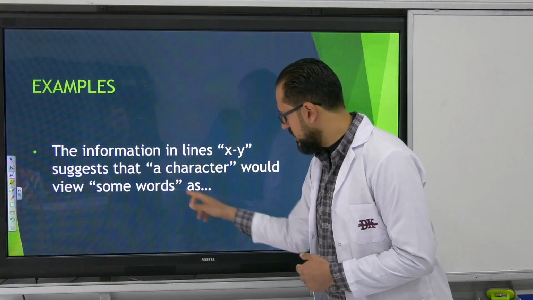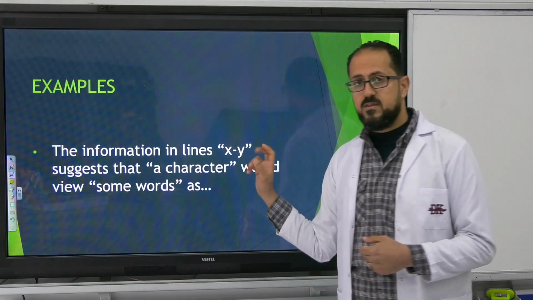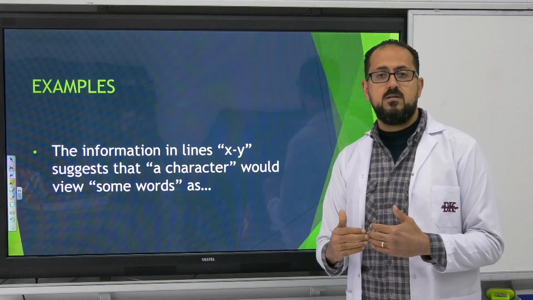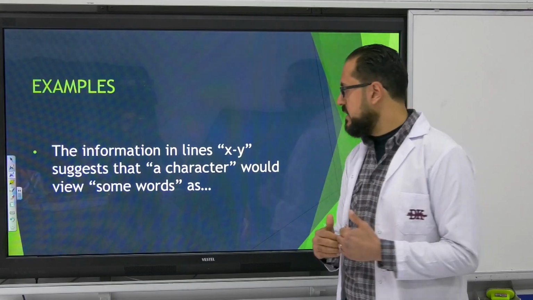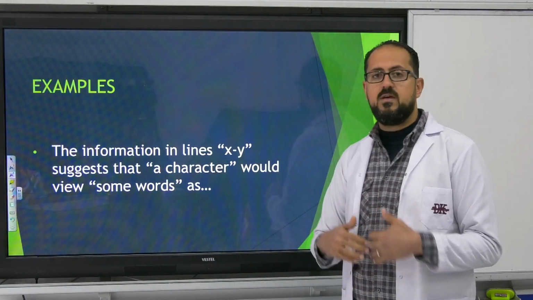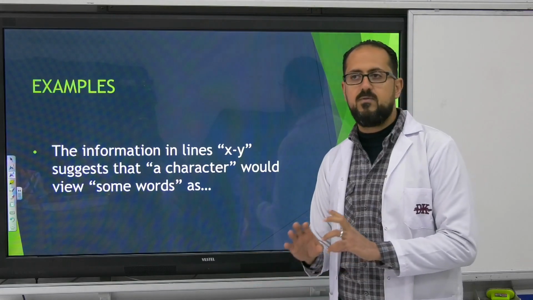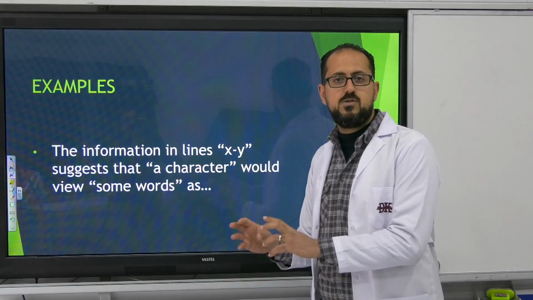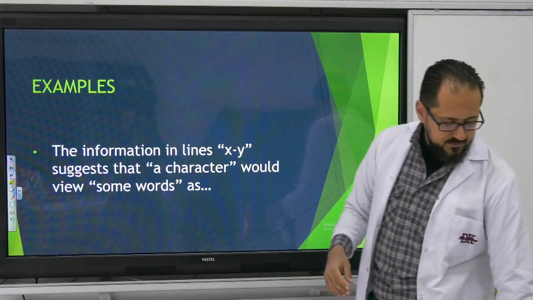Again, this is the keyword here, as. But this time we have a character, not the author himself. So it depends on the character's point of view, or how the character in this story sees things.